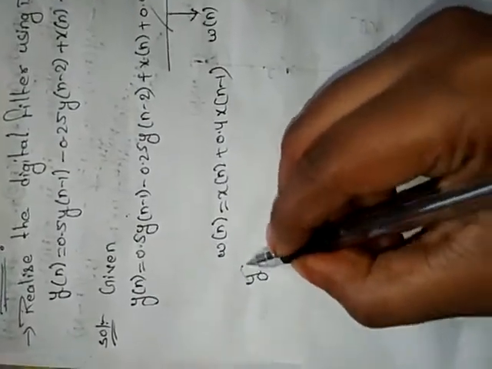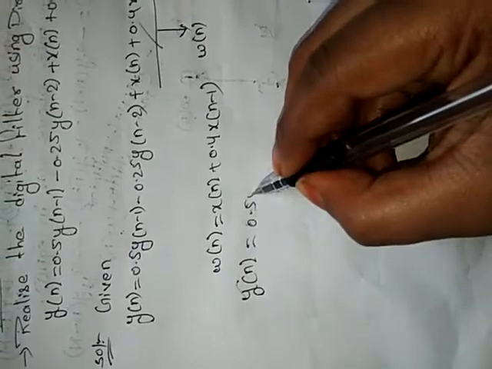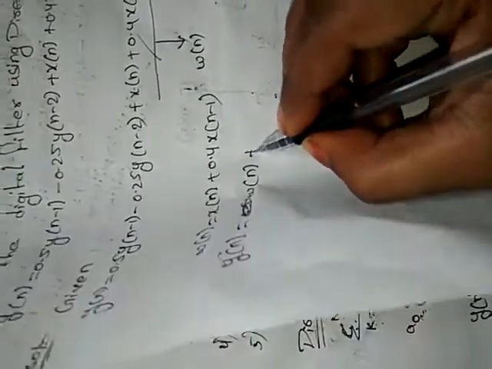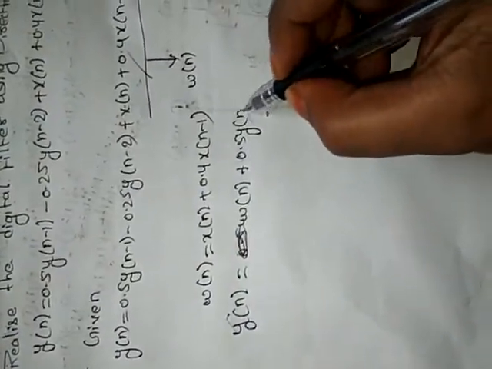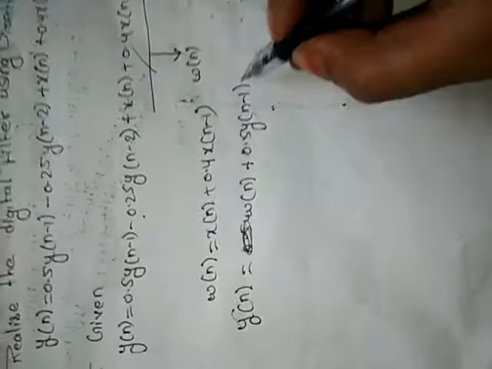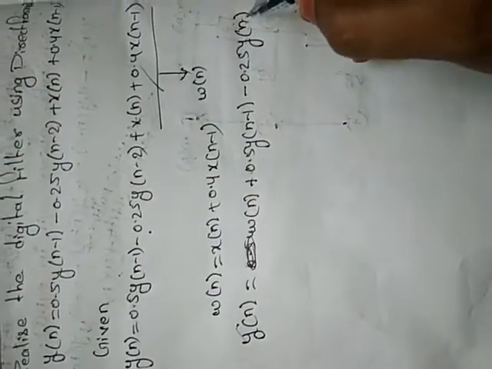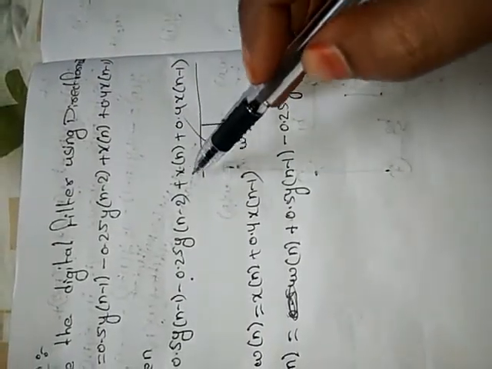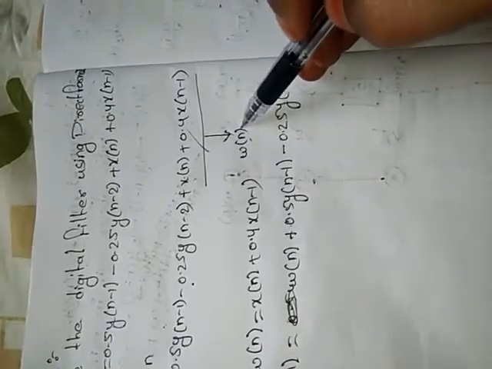Then write the output function y of n equal to w of n plus 0.5 y of n minus 1 minus 0.25 y of n minus 2, because here we are taking the input terms x of n plus 0.4 x of n minus 1 equal to w of n.